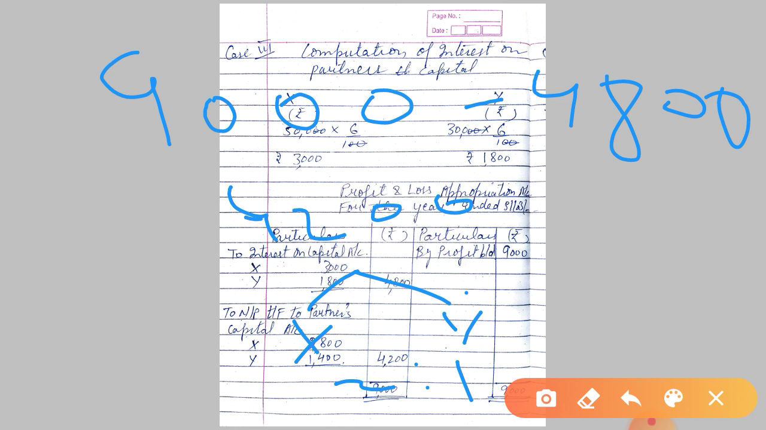Student, it is difficult to write on the mobile screen by fingers. That's why, try to adjust.